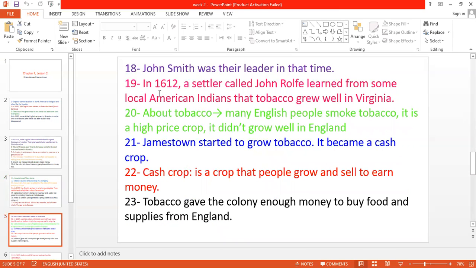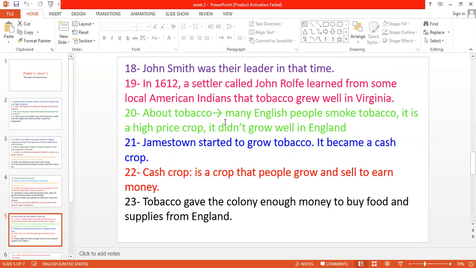So after 5 years, in 1612, a settler called John Rolfe learned from some local American Indians that tobacco grows well in Virginia, in Jamestown, okay? So who settled around Jamestown? The English, and the American Indians. The American Indians are the original people of America. So they lived beside or around Jamestown colony, and they were growing tobacco. And here John Rolfe learned from them that tobacco grows well in Jamestown.